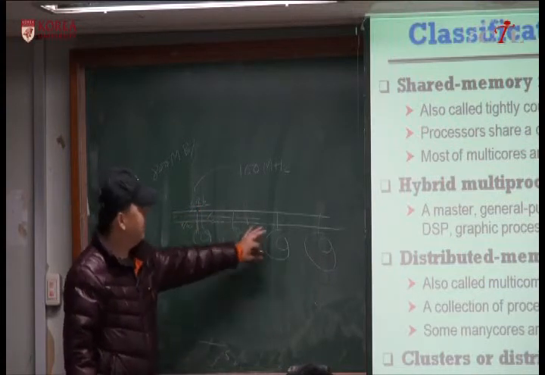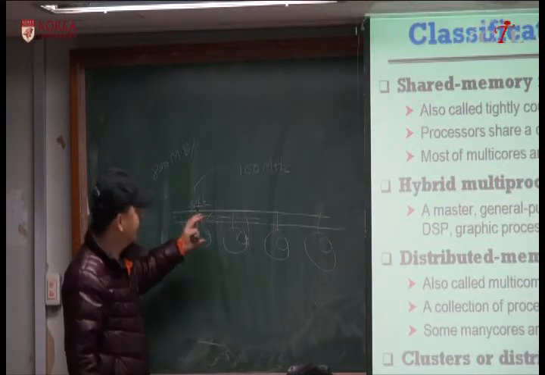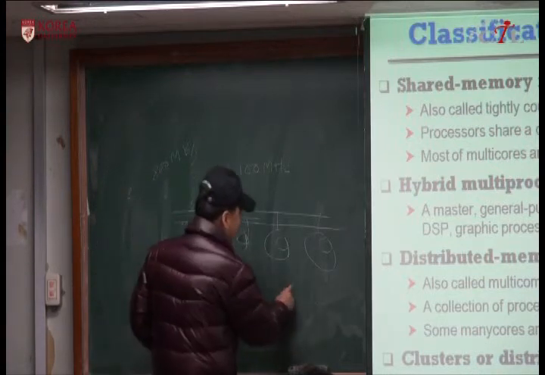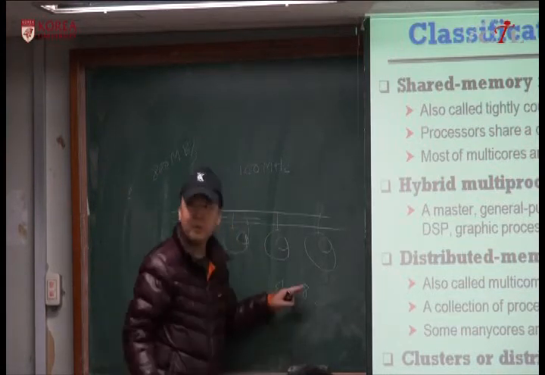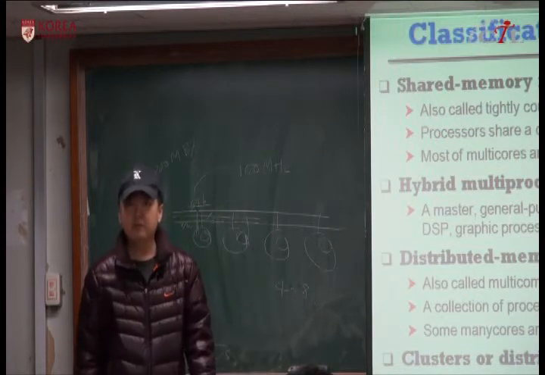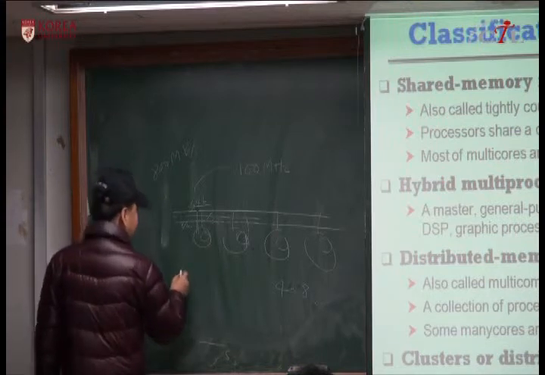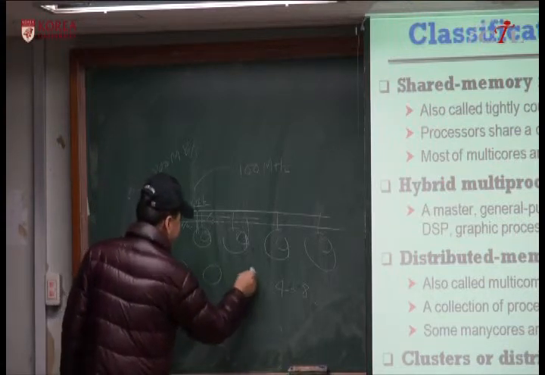But if you are adding more processors, then there will be more traffic and the bus becomes a bottleneck. Usually 4 to 8 is the maximum number of cores that you can add to this bus transmission line. Another way of connecting processors is a ring.